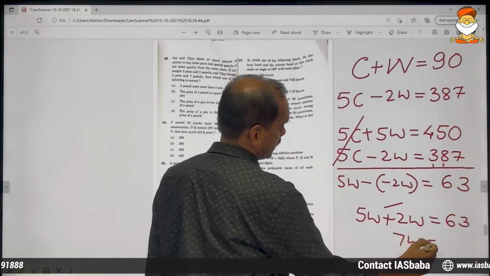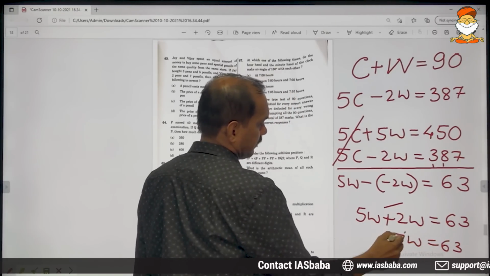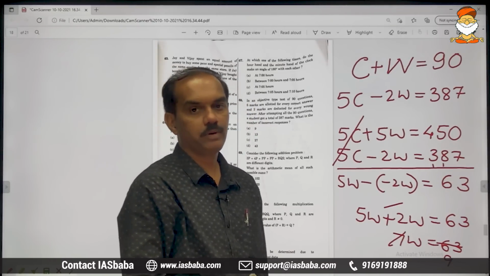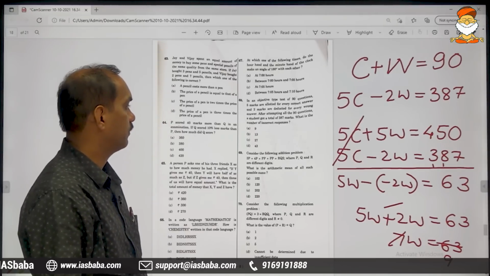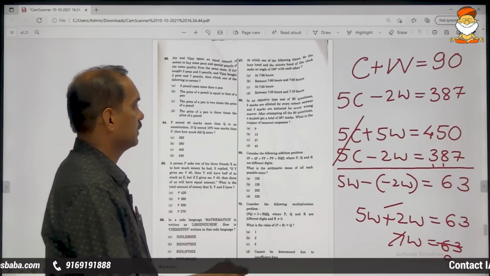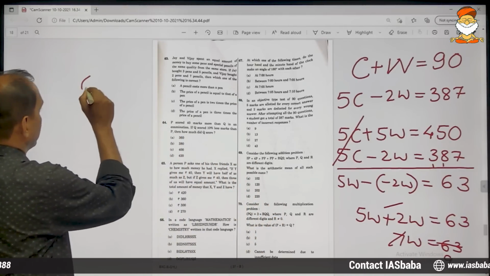So 7W is 63, and W is 9. W means the number of incorrect responses, and that is being asked. Therefore, the very first option is the correct answer.